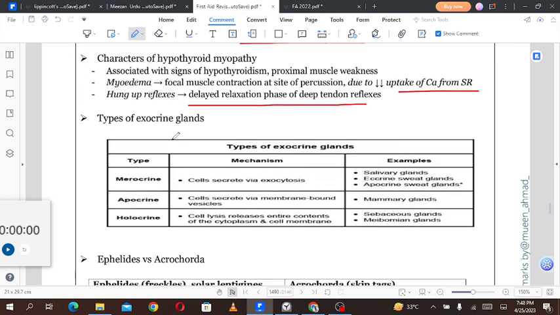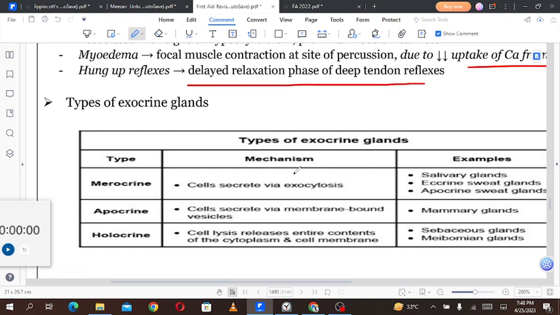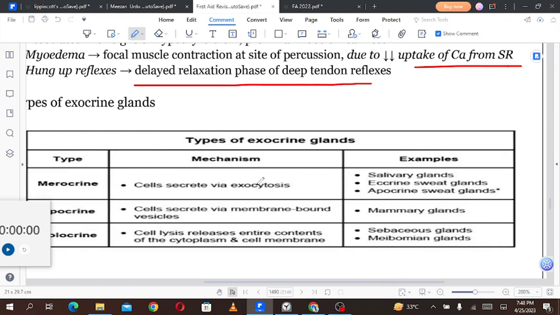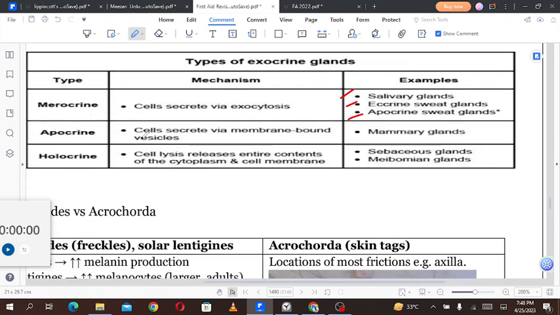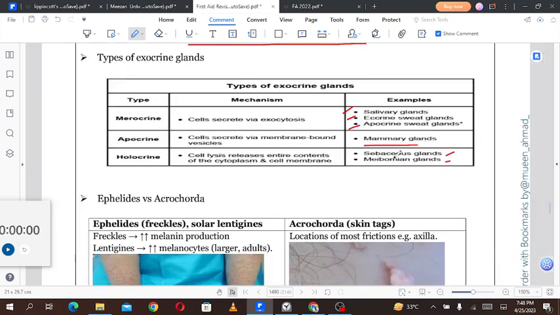Types of exocrine glands: they can be merocrine, apocrine, or holocrine. We have seen this table before. Merocrine is the one in which the cells secrete by exocytosis. They include salivary glands and the eccrine sweat glands. In apocrine glands, cells secrete by membrane bound vesicles, for example the mammary glands. And holocrine, in which cell lysis releases the entire contents of the cytoplasm and cell membrane, for example the sebaceous glands and the meibomian glands.